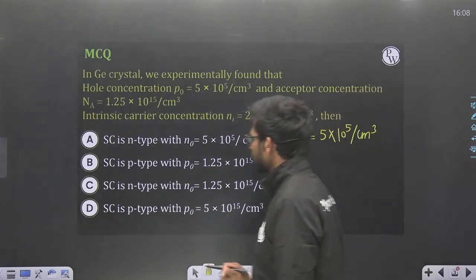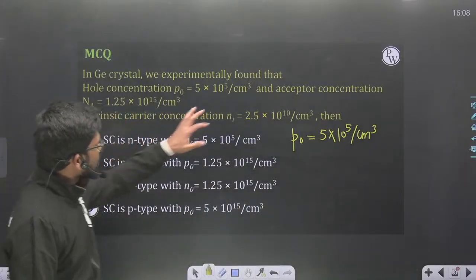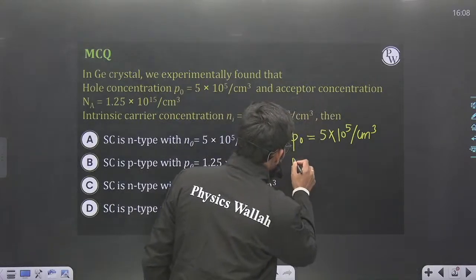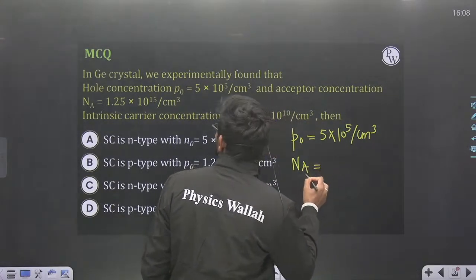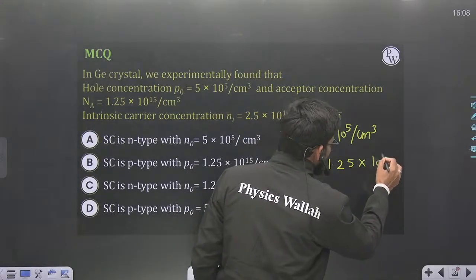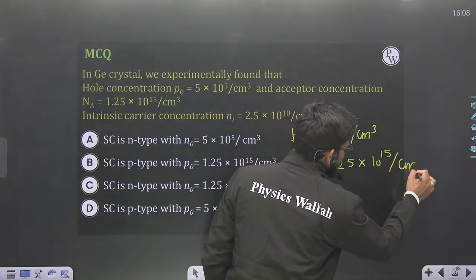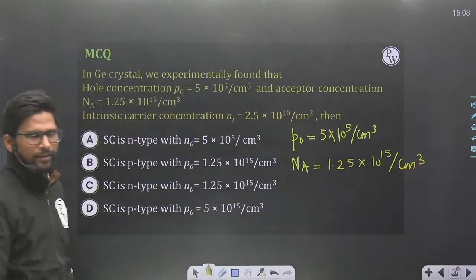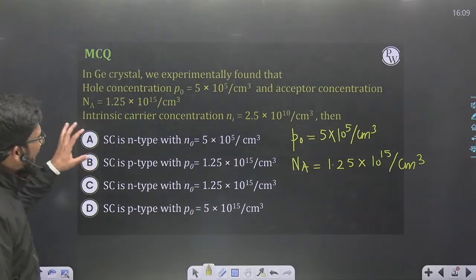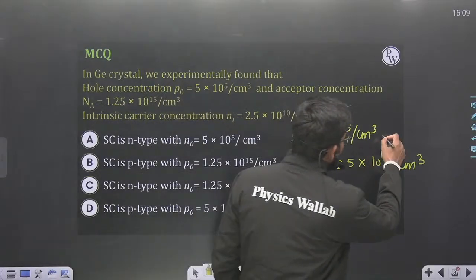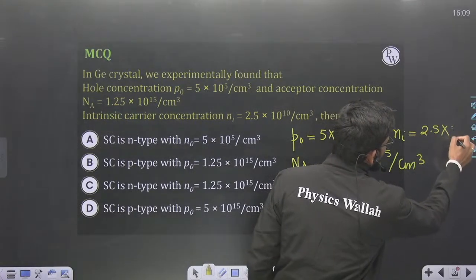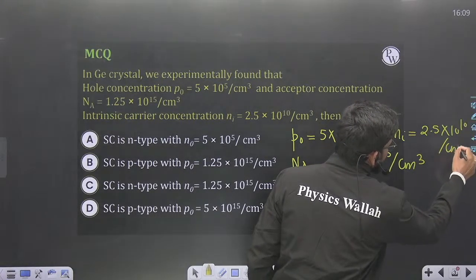And then experimentally we found that the acceptor concentration is 1.25 into 10 to the power 15 per centimeter cube. That's why this is a very beautiful question. The intrinsic carrier concentration is also given: Ni is 2.5 into 10 to the power 10 per centimeter cube.